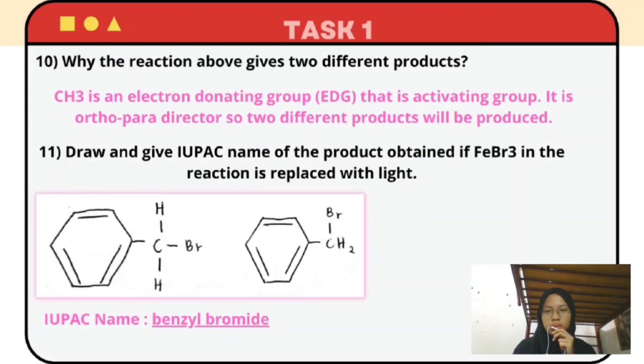Next, for question 11, the question asks to draw and give the IUPAC name of the product obtained if iron bromide in the reaction is replaced with light. So this is the product that will be obtained when we replace iron bromide with light. It will produce benzyl bromide, also known as bromomethylbenzene.